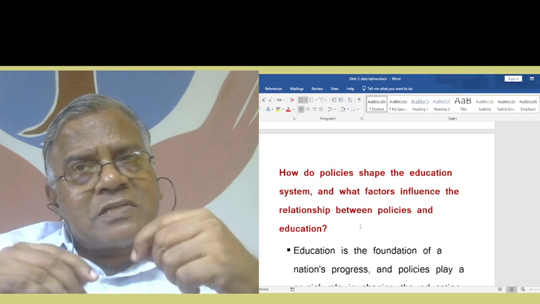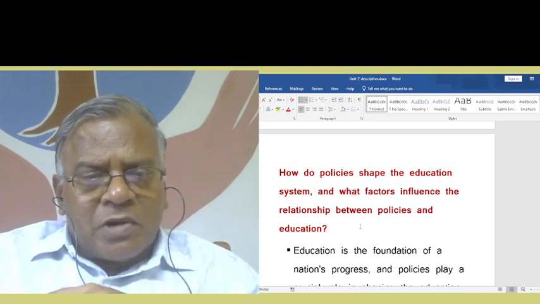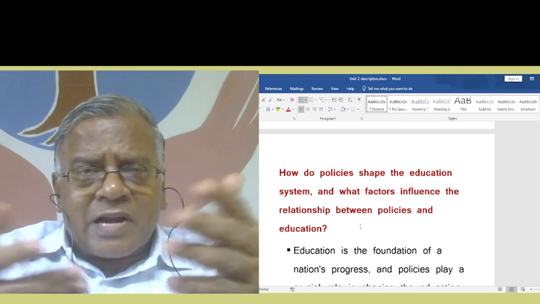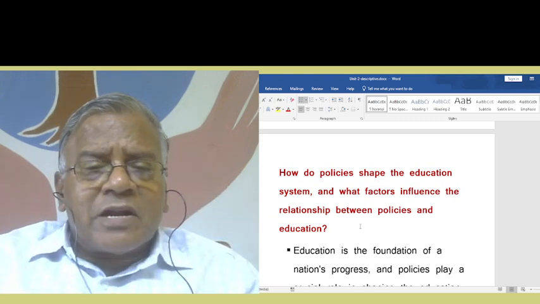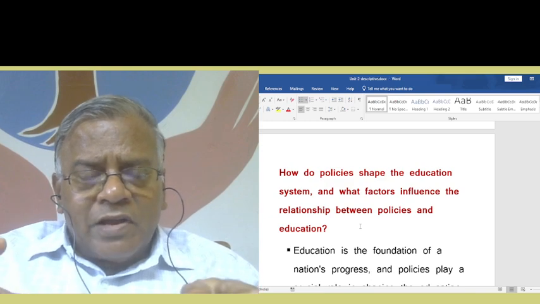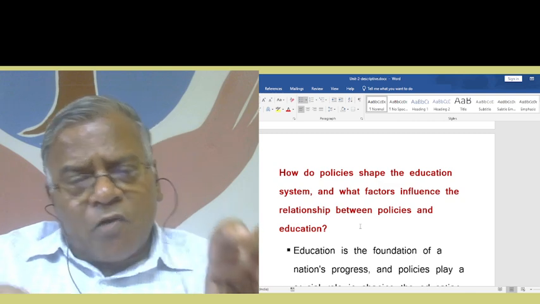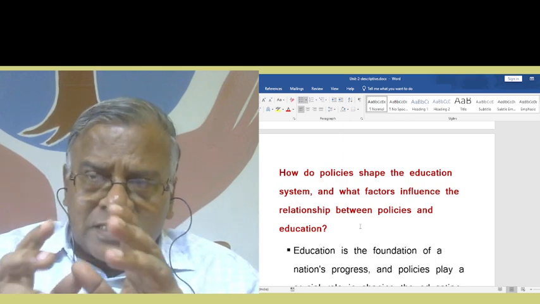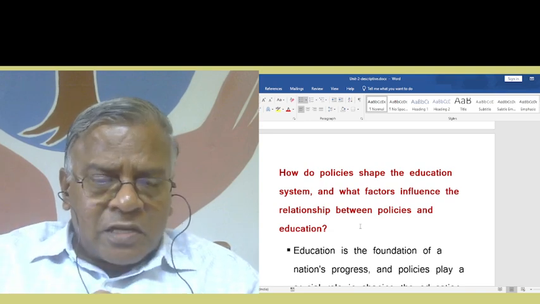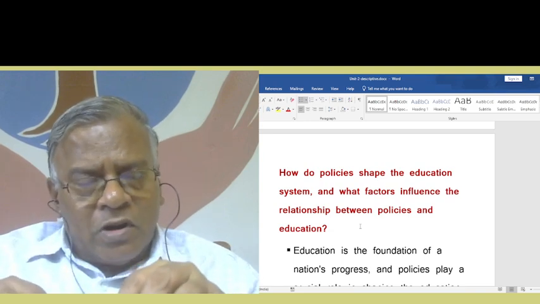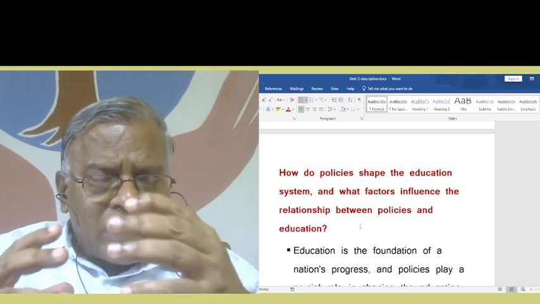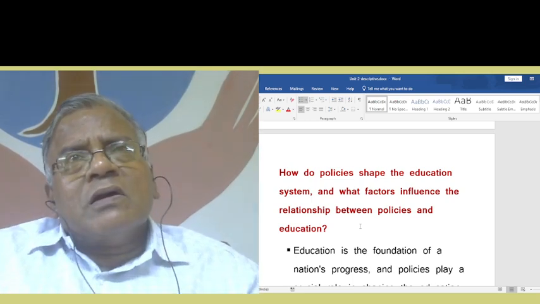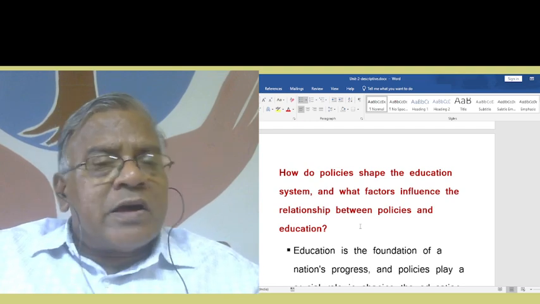That's why you must study separately. For example, how factors influence education, you just study separately and take down certain points, and then you link it with the factors. So what is the link between policy and education, and what factors? Two different questions are put together here, and you should be able to understand this, and accordingly give the answers. Not every point you should give, not needed. But very important ideas you must keep in mind, and then fuse them together. That is what you call a critical question or higher order question.